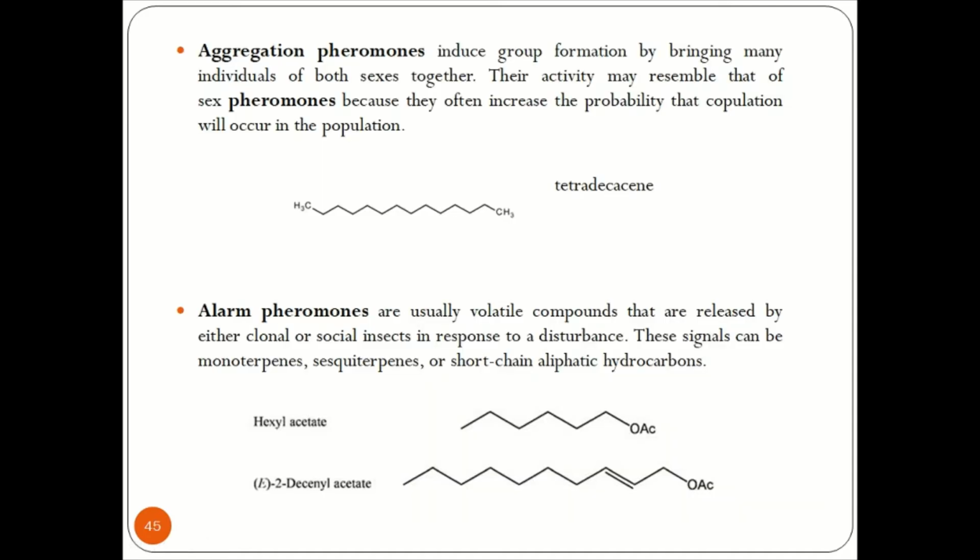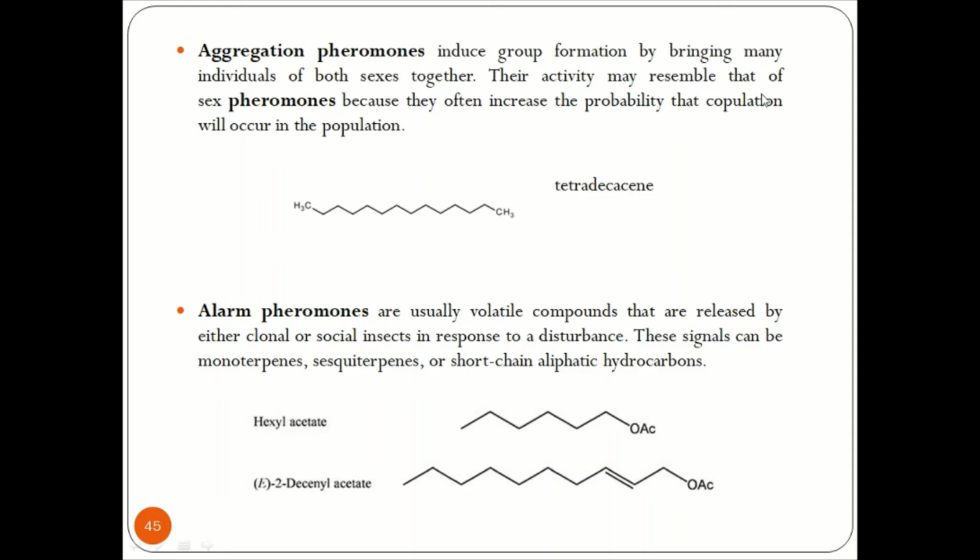Now, what are these pheromones in a specific sense? Coming to the first category, aggregation pheromones. These induce group formation by bringing many individuals of both sexes together. For example, in bees, the worker bees come together because of the release of such aggregation pheromones.